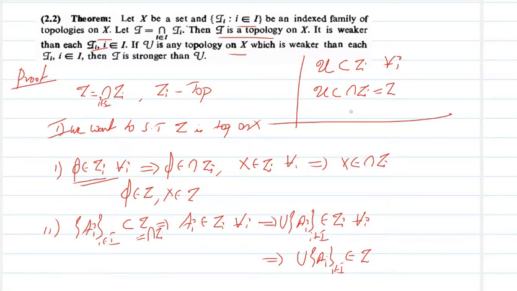That means tau is stronger than U. Clear? That is the last part we need to prove. So summing up, we have a family of topologies on X, then their intersection is also a topology, and that will be the weakest topology compared to the tau I's.